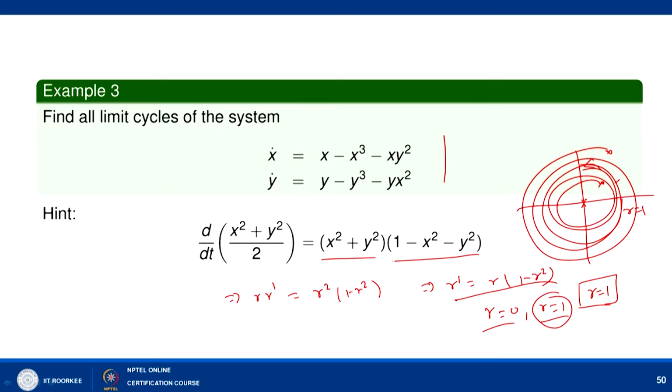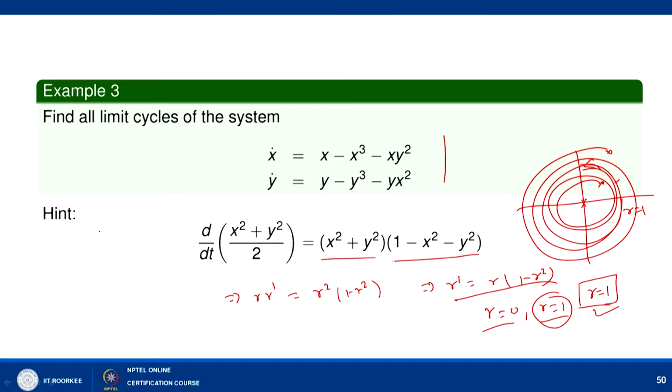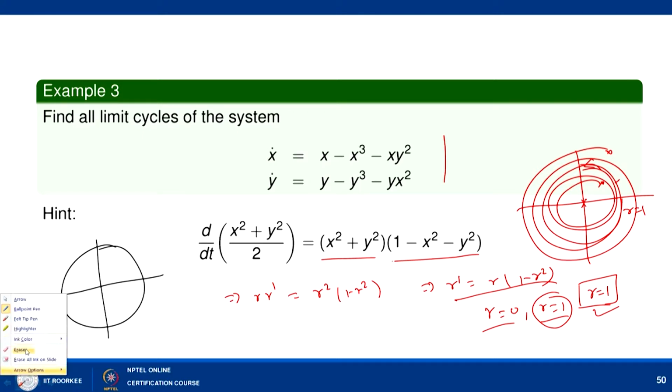Now, we want to show that this r equal to 1 orbit is nothing but a limit cycle, and we can show that if we take any solution inside the region R, you can use this. And now if we take a solution which is here, then it will move away and try to approach the limit cycle.